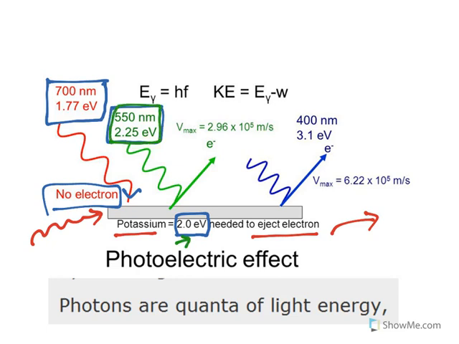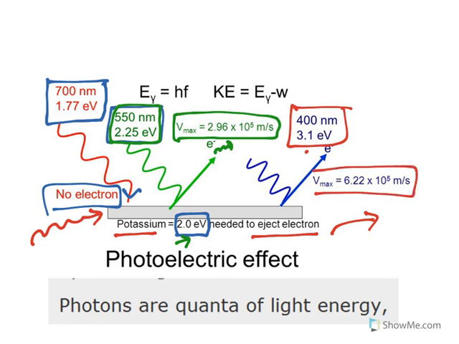So what happens? The electron comes out, and the excess energy gives it kinetic velocity, so it moves with that speed. Now imagine you use even higher energy, 3.1 electron volts. What happens? The electron comes out and moves with a much higher speed. The excess speed is because of excess energy.